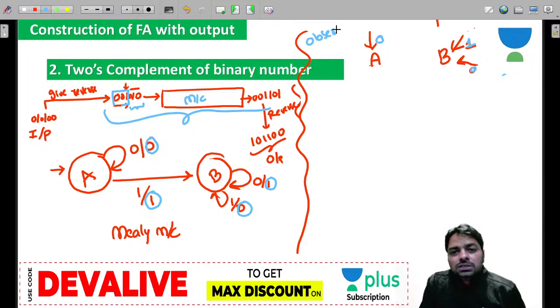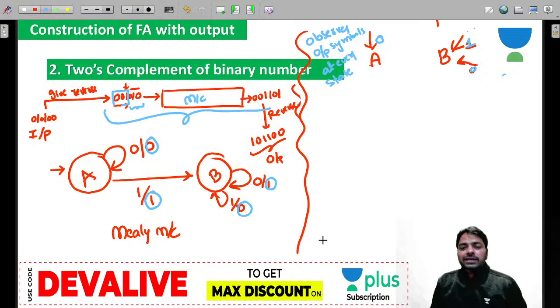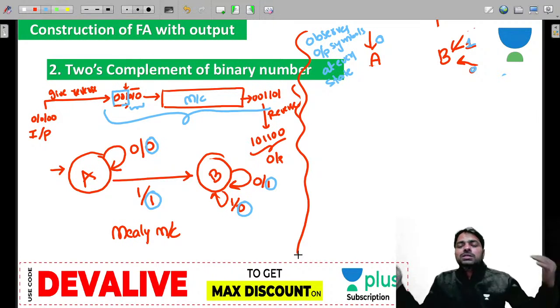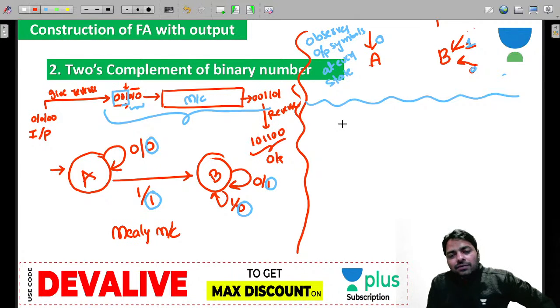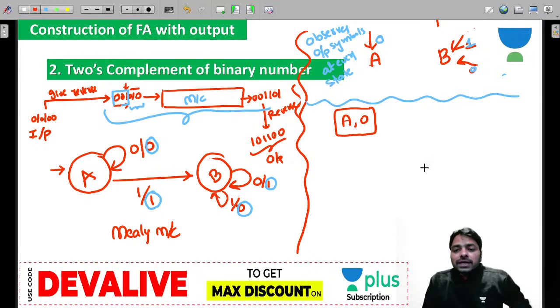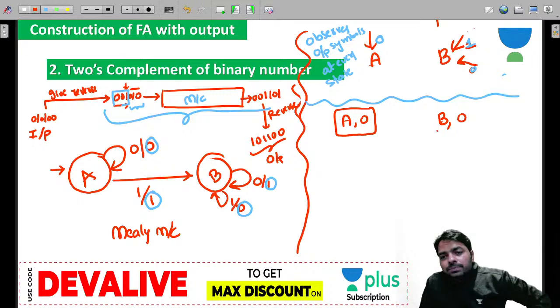Observe the output symbols at every state which are coming towards it, not going outwards, remember, at every state. So I was observing what outputs are coming to every state. Now it means I need to have one state for A. In case you get 2, guys, then you can keep either as the initial, it's your choice. For B, you require 2 states, B0 and B1.